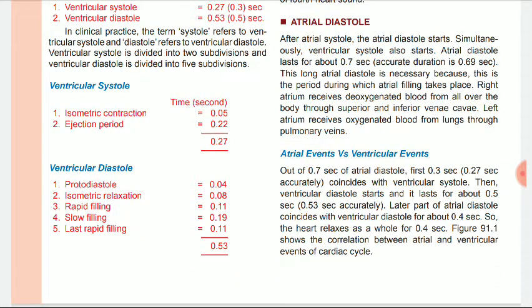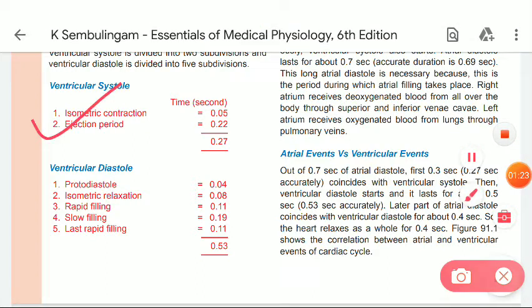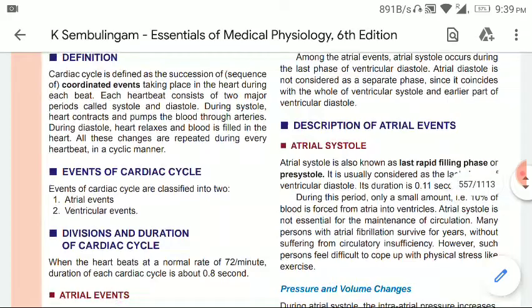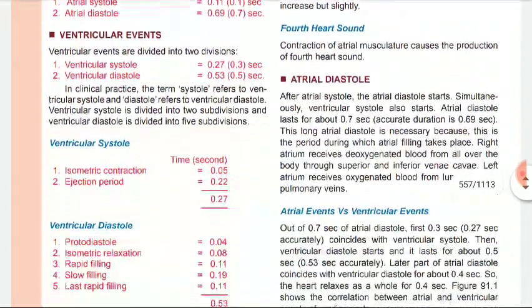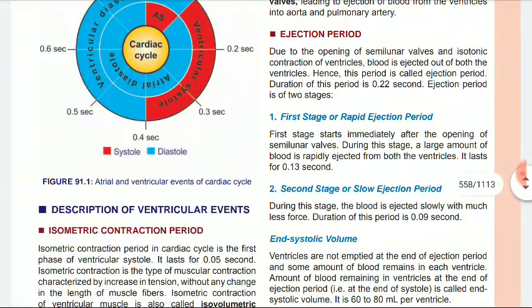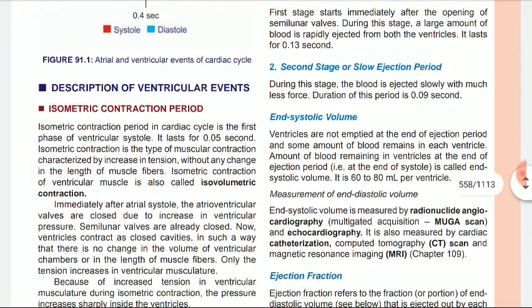Again, ventricular systole is of two types, that is isometric contraction and ejection. Ventricular diastole is of five types: protodiastole, isometric relaxation, rapid filling followed by slow filling, and last rapid filling. We'll first study the ventricular event, then we'll study the atrial event.